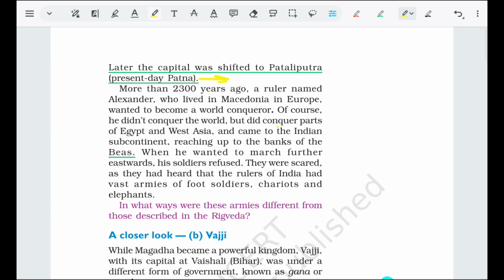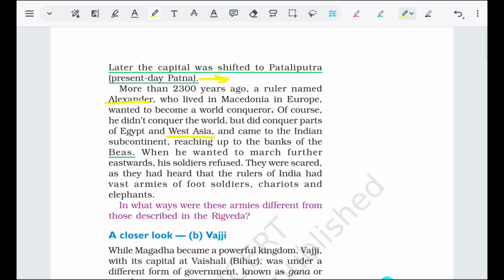More than 2,300 years ago, a ruler named Alexander the Great, who lived in Macedonia in Europe, wanted to become a world conqueror. Of course, he did not conquer the world, but he did conquer parts of Egypt and West Asia, and came to the Indian subcontinent also, reaching up to the bank of the Beas. When he wanted to march further eastward, his soldiers refused.